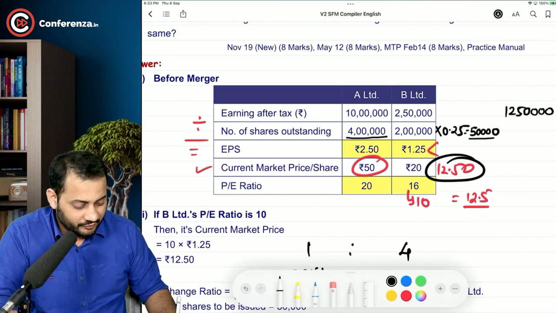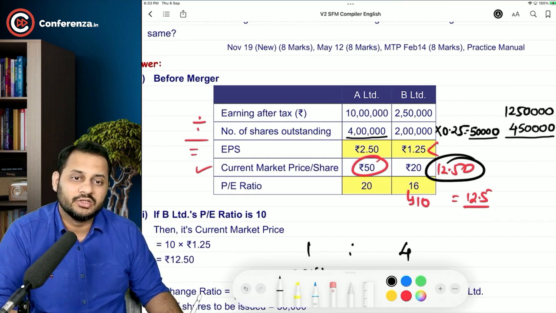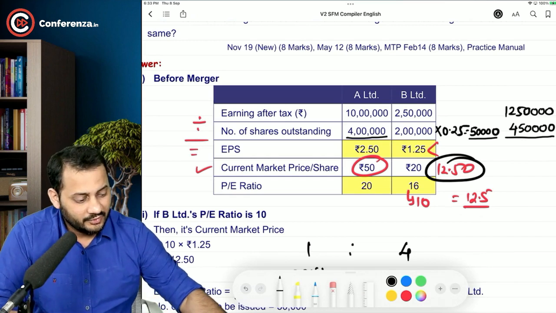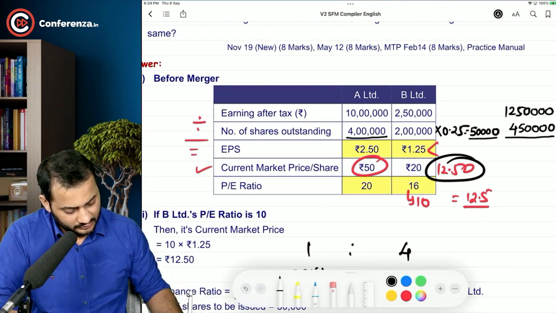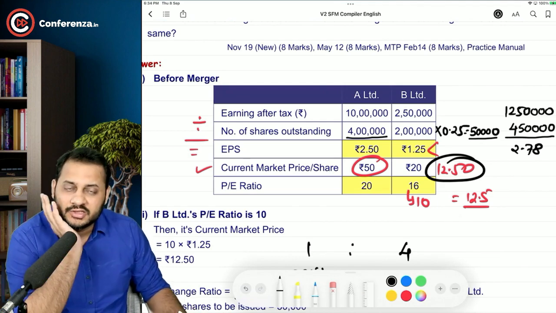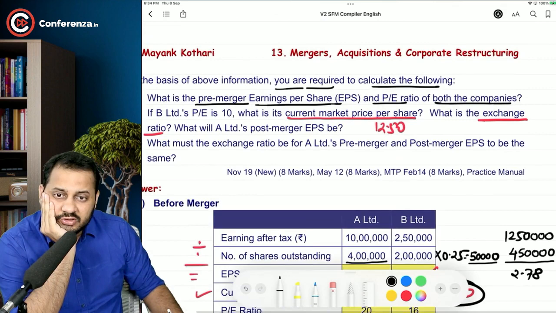We have issued 50,000 more shares, so the total has gone to 4,50,000 shares. So 12,50,000 divided by 4,50,000 is 2.78. This is the post-merger EPS.